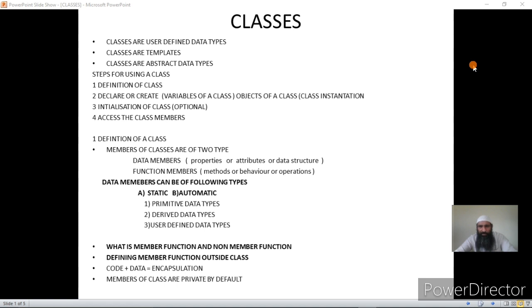The word class actually comes from biology. There are many words used in C++ that have their origin in biological sciences, like inheritance, polymorphism, encapsulation, and classes. These are basically terms used in biology to indicate different biological phenomena.